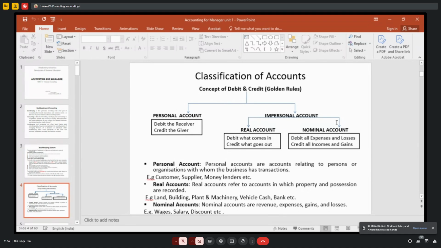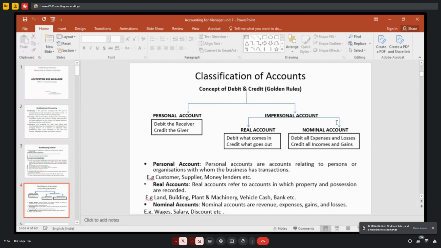Personal account means the name of a person or company, for example banks, or any organization, comes under personal account, right? Impersonal accounts include real account and nominal account.